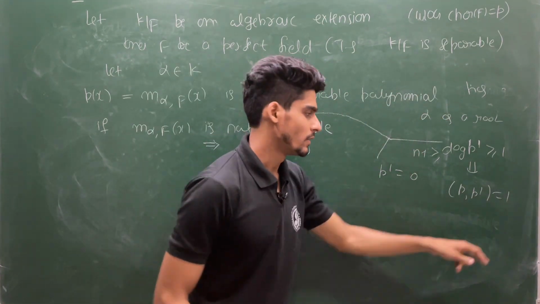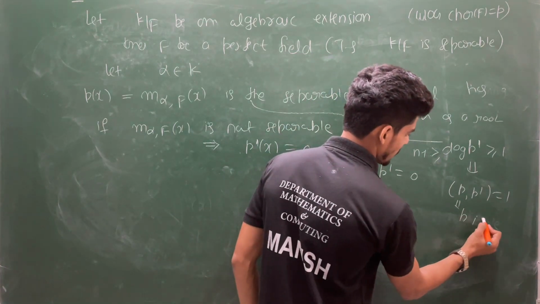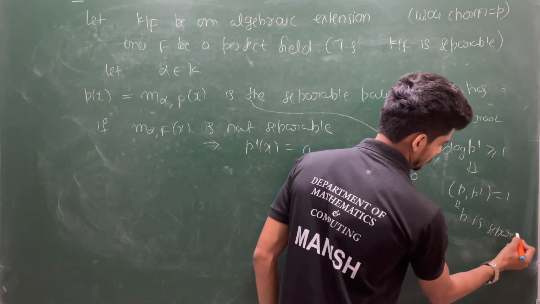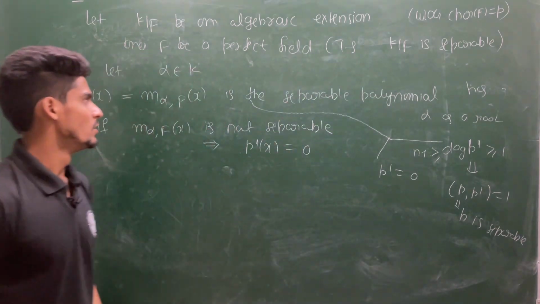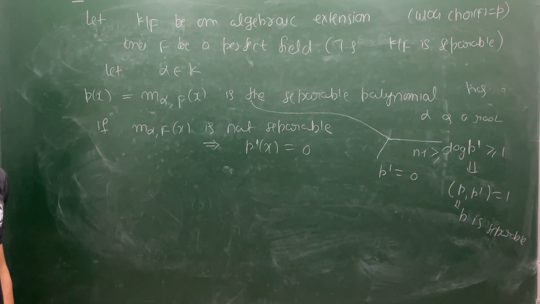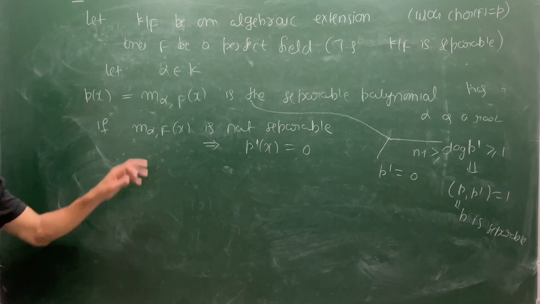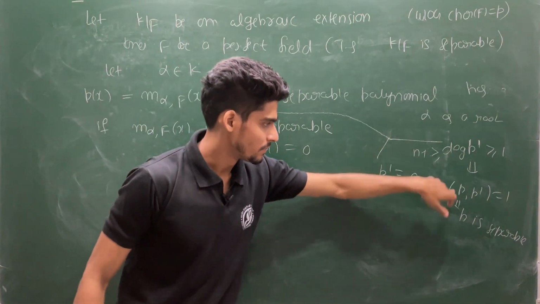So if this GCD is 1, then this implies p is separable. So nothing to prove. So if you have this choice, then p is separable.